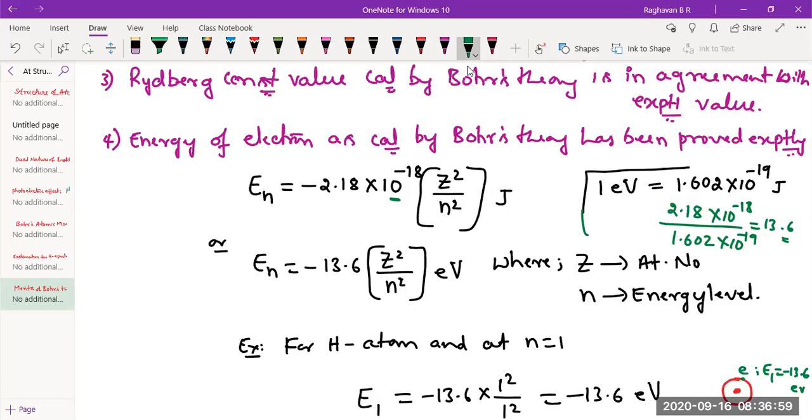Sir, if they tell you to find in joules, then we can use first equation, no, sir? Once again, little louder. Sir, if they tell to find in joules, you have to use this first equation. Joules. It is in electron volts. Okay, sir. Right. Shall I proceed? Yes, sir. All of you have written, I hope.